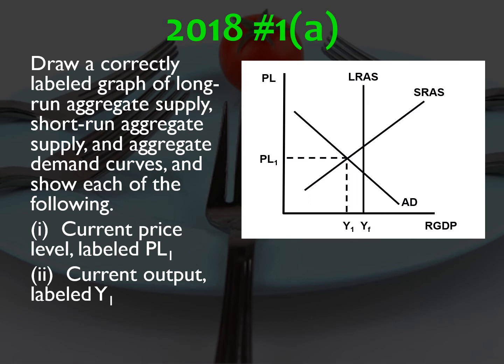So you have a recessionary gap because the question said you have a recessionary gap, which means your actual output level where AD intersects with the SRAS is below potential GDP, which is where LRAS is. So you can see indicated on the graph where the current price level and current output levels are.